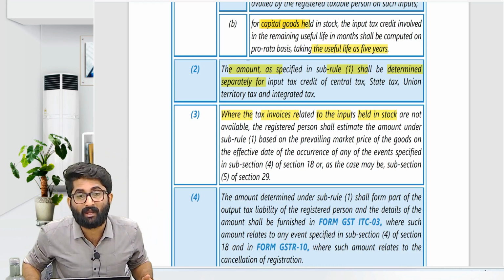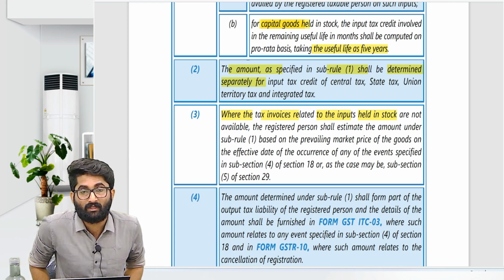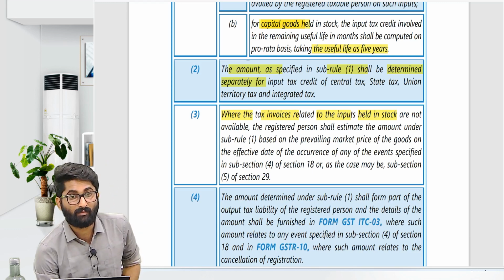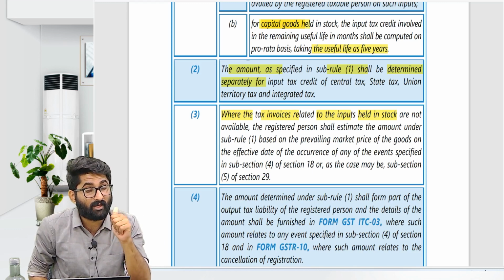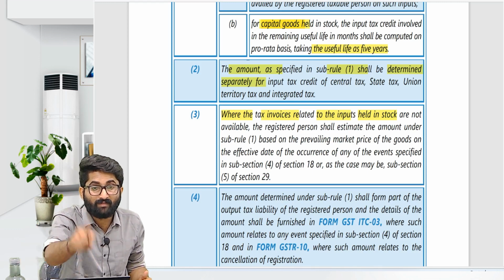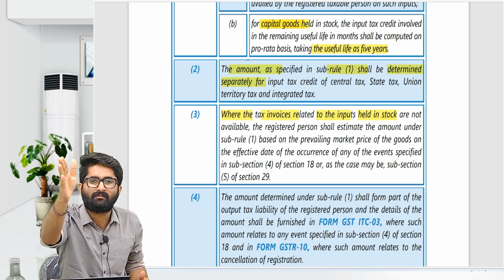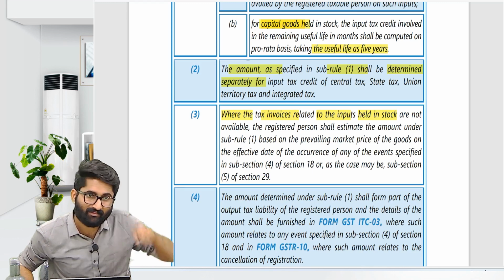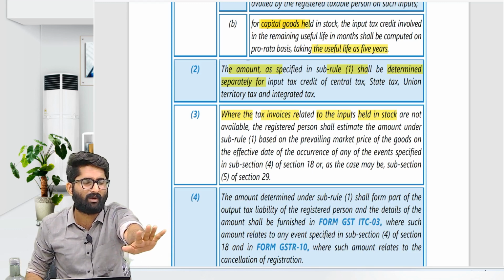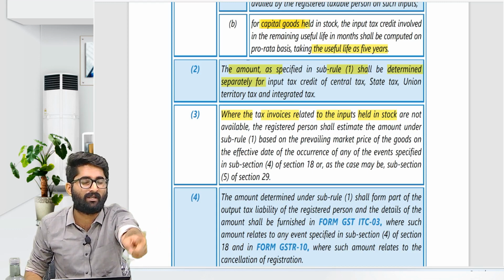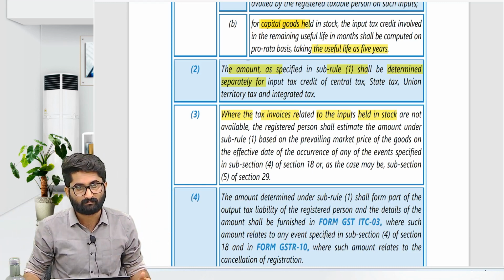But in case of section 18.4, sir, in case of invoices, there also I should have the invoice. On a proportionate basis, I have to reverse the ITC. Sir, if I don't have the invoice now? The government says, don't worry, if the invoice is not available, we will take the market value. See, in 18.1 you were getting ITC. Government says, no, I will not give you ITC because it is your irresponsibility. You had to maintain invoices. You are not having the invoice, what to do? I cannot give you ITC.